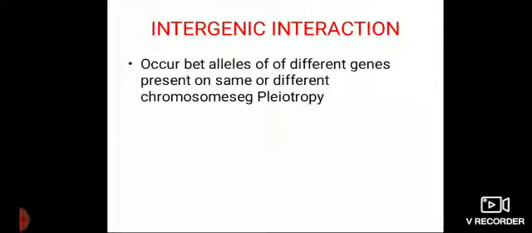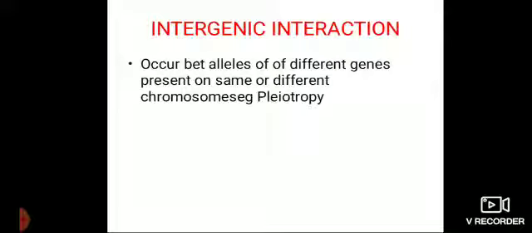Intergenic interaction. Intergenic means what? It occurs between the alleles of different genes present on the same or different chromosomes. Here the good examples are pleiotropism, polygenes, epistasis, supplementary and complementary genes.